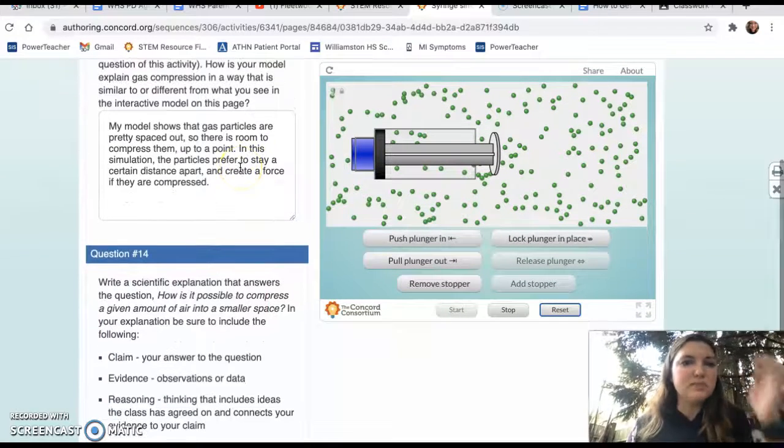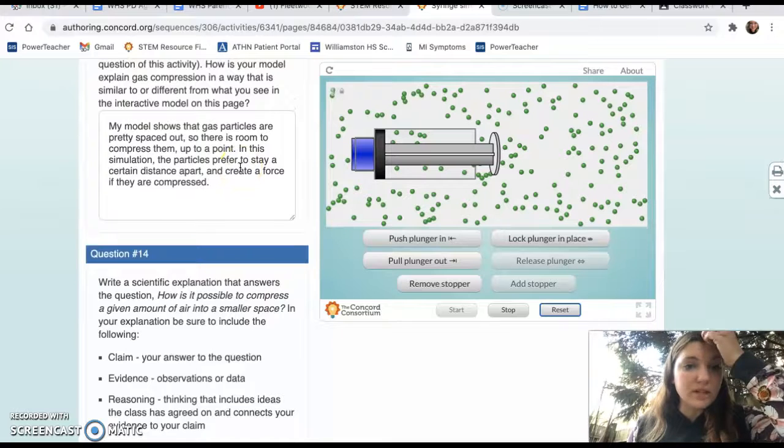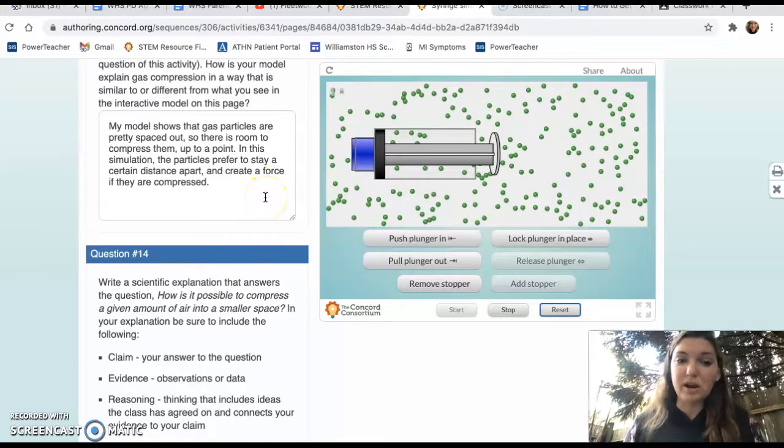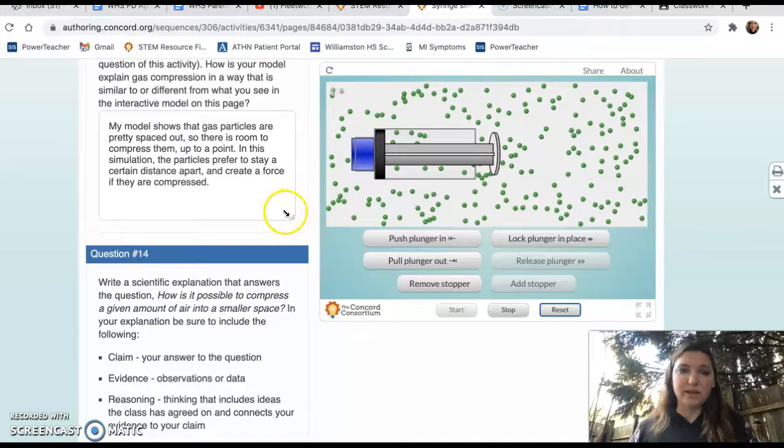So my model shows that gas particles are pretty spaced out, so there's room to compress them up to a point. In this simulation, the particles prefer to stay a certain distance apart and create a force if they are compressed.